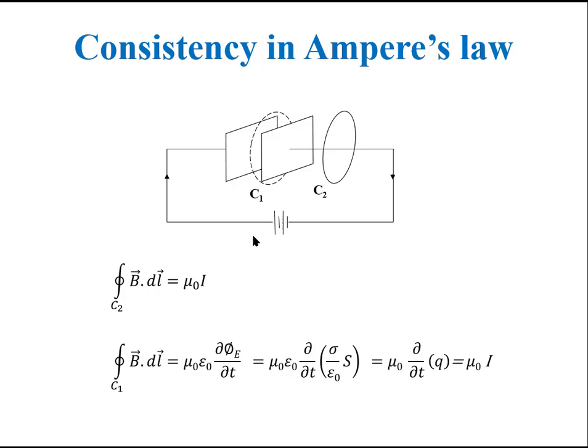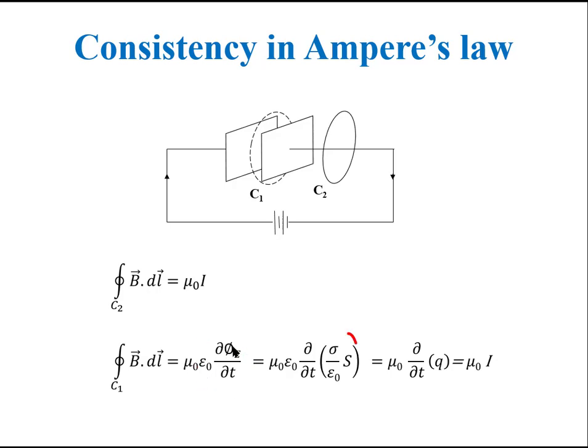When this displacement current density is multiplied by the area, it becomes electrical current, and this will be equal to epsilon naught times del phi_E over del t, where phi_E is electrical flux. So, for loop C1, Ampere's law reads line integral of B is equal to I, which is 0, plus mu naught times I_D, which is epsilon naught times del phi_E over del t.